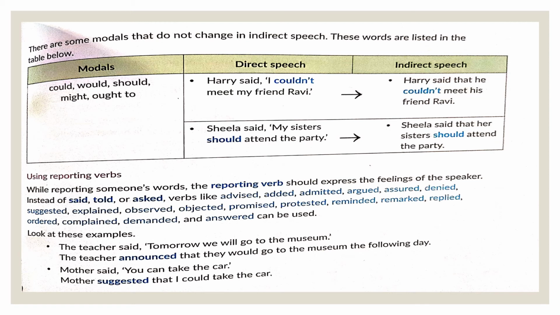Okay? For example, the teacher said, tomorrow we will go to the museum. So instead of saying in the indirect speech, the teacher told, as the teacher is announcing something to the whole group of class or students, we can say the teacher announced that they would go to the museum the following day. Mother said, you can take the car. So instead of every time saying mother said, mother told, we can simply assess the feeling of the speaker. Here the feeling of suggestion is there. So we can say mother suggested that I could take the car.